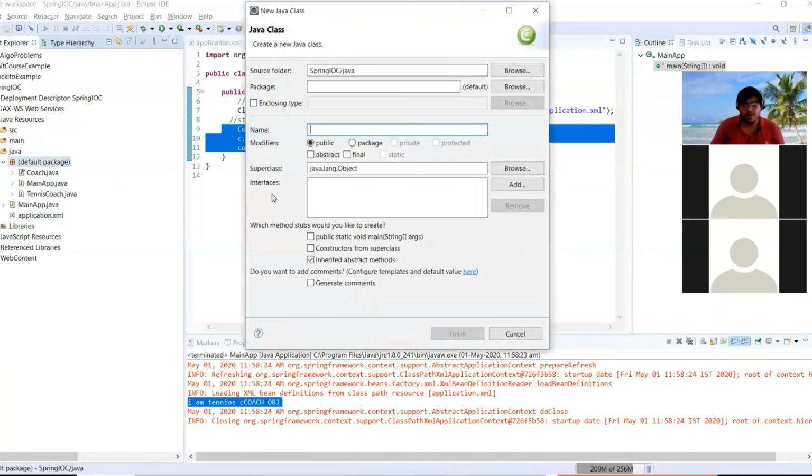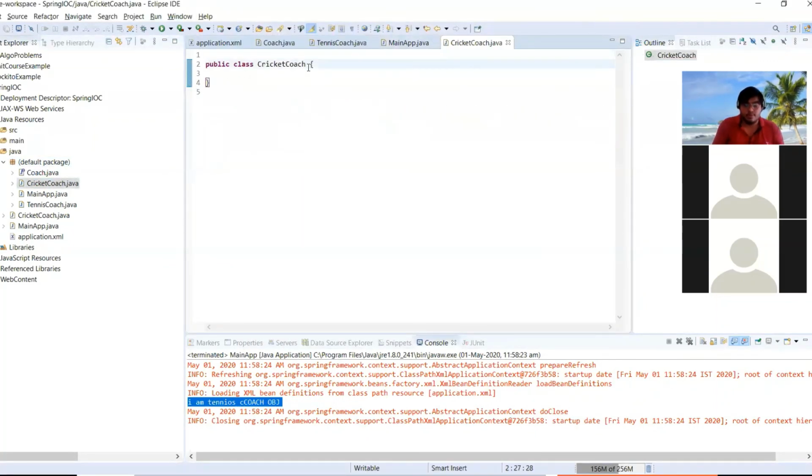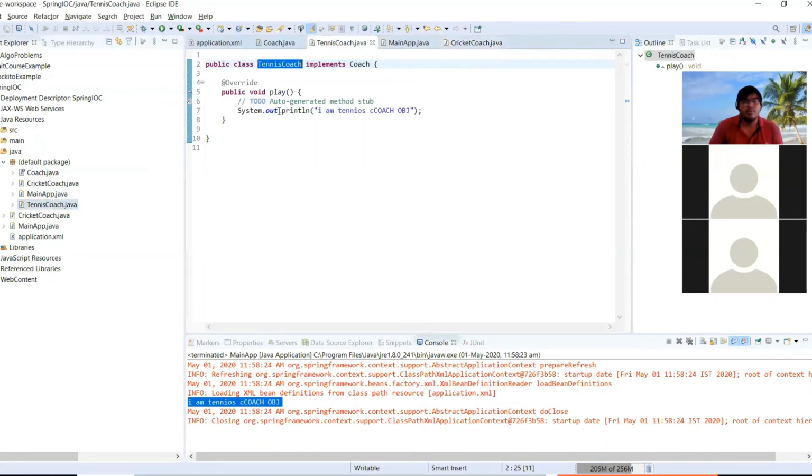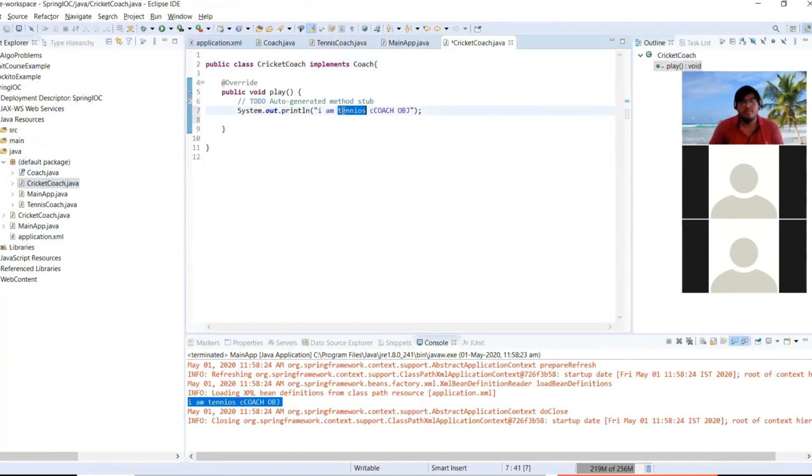So let's add one more class here, cricket coach. Where do I need to change this?